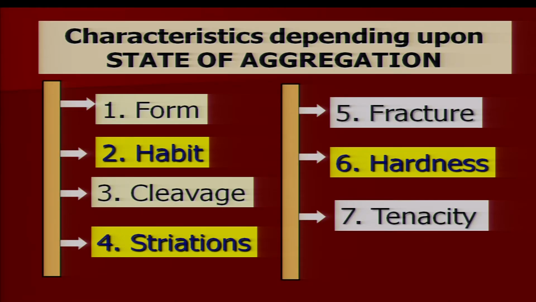Characteristics depending upon state of aggregation: first, form; second, habit; third, cleavage; fourth, striations; fifth, fracture; sixth, hardness; and seventh, tenacity. So, there are 7 important characteristics which depend upon the state of aggregation. I will take up all these one by one.